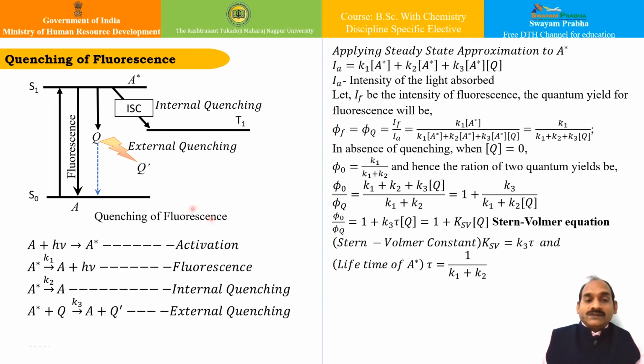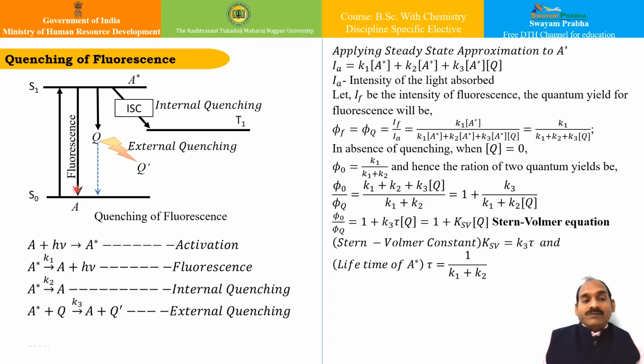Based on these lines, we can also understand the phenomenon of quenching of fluorescence. In this figure, you can see fluorescence is quenched when the excited state species undergoes collision with a normal molecule before it has the chance to fluoresce. The usual phenomenon of fluorescence is from the ground state to the singlet excited state, and then while transmitting energy back, it gives fluorescence and comes back to the ground state.